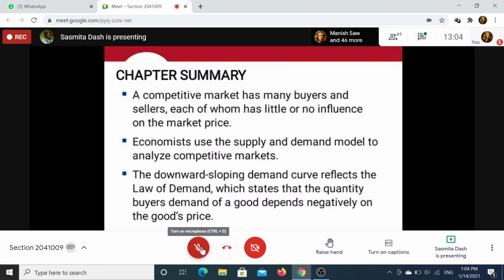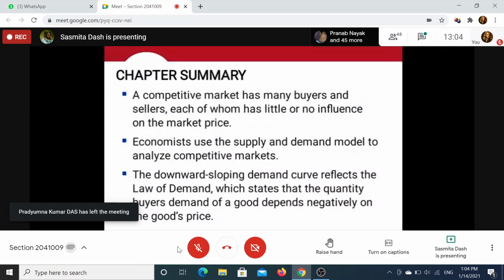So in a normal market, we don't get perfect competition. But to some extent, when there is more competition, buyers are always gainers, because price will definitely be less than the monopoly price. The buyers will get the product at a lower price. So whatever amount of competition is there, it is always better for the buyers.